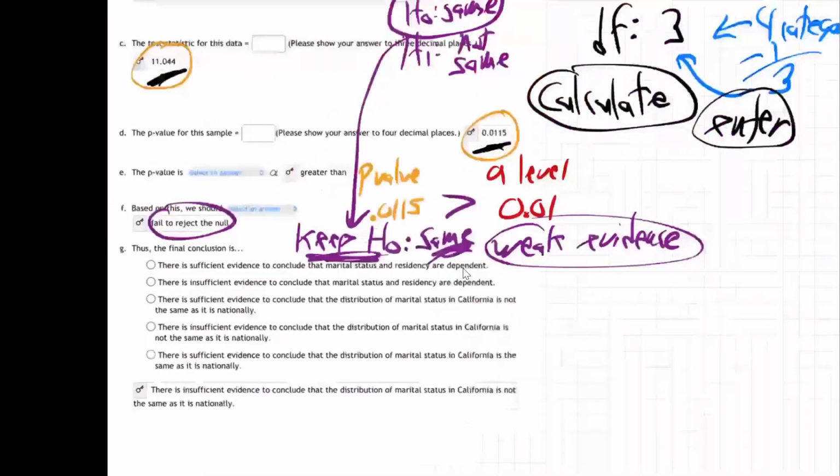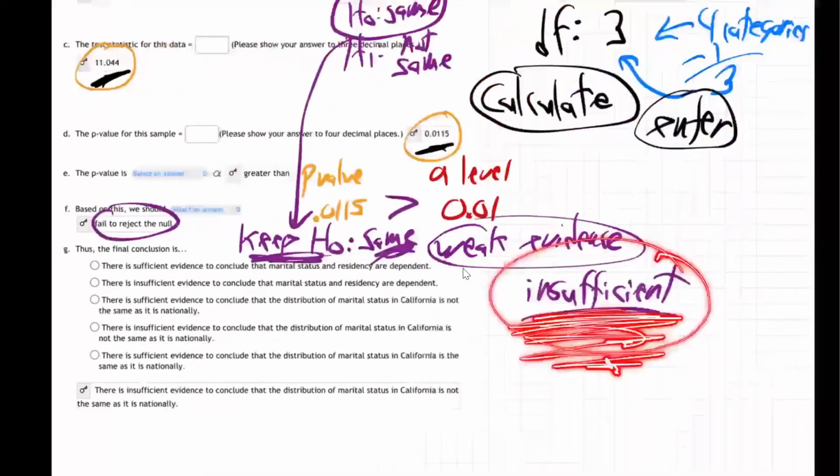So then they are the same, which was our conclusion. Let me say that one more time. I know that's confusing. In the end, we knew it was weak, which is insufficient, so we knew it had to be one of these two insufficient ones. It's not any of the sufficient ones. Remember, whenever they say insufficient, that means not the same.